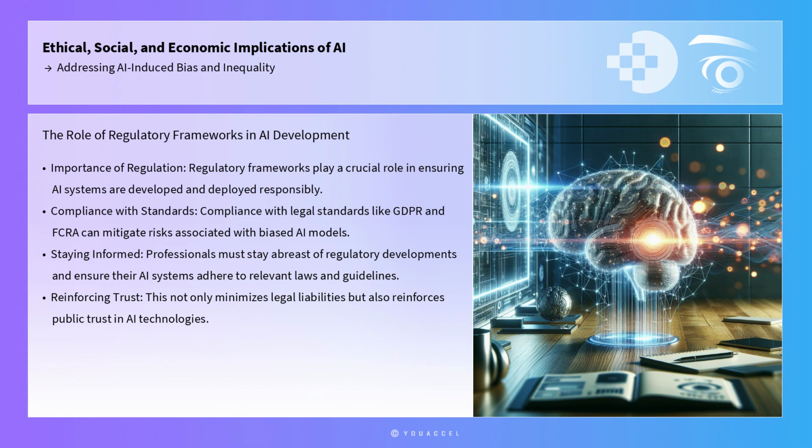Moreover, regulatory frameworks play a crucial role in ensuring AI systems are developed and deployed responsibly. Compliance with legal standards, such as the General Data Protection Regulation and the Fair Credit Reporting Act, can mitigate risks associated with biased AI models. Professionals must stay abreast of regulatory developments and ensure their AI systems adhere to relevant laws and guidelines. This not only minimizes legal liabilities, but also reinforces public trust in AI technologies.